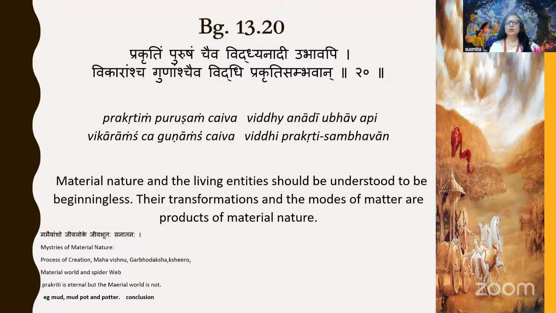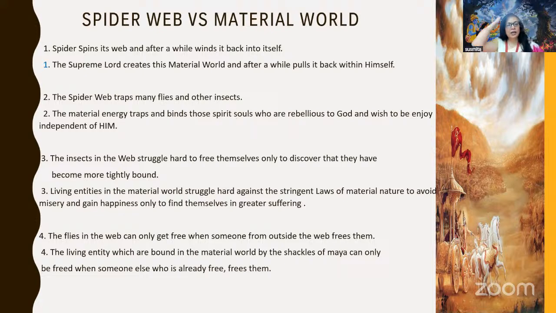So from this shlok we learned that both Prakriti and Purush are Anadi, beginningless. Whenever there's a change, when the material world gets formed, they come, and again at the end of the material world they get back to their own self, right? We also equated the material world to a spider web. Just like the spider spins a web and after some time retracts it, similarly Krishna creates the material world, and at the end it gets retracted.